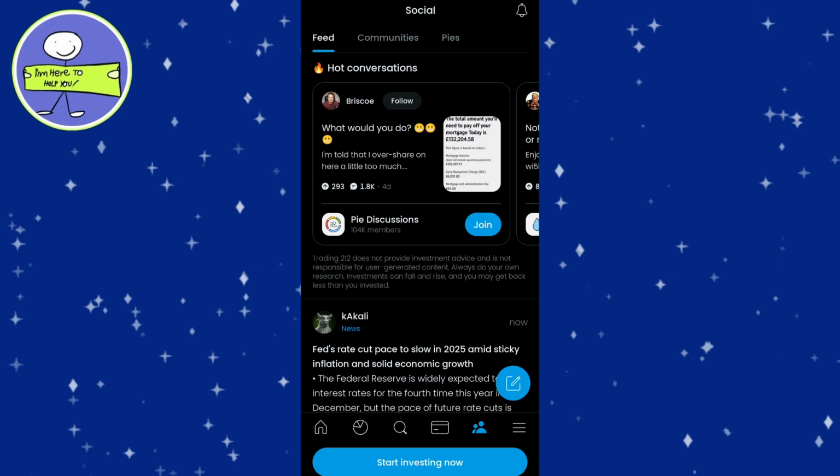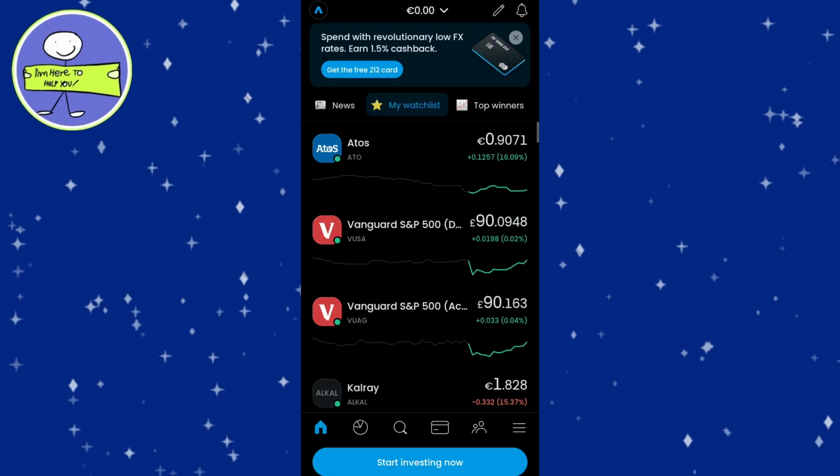The platform will often guide you through the next steps, so you can confidently begin your investment journey. With your account set up and funded, you'll have the flexibility to start building your portfolio and making your first investment choices right away.